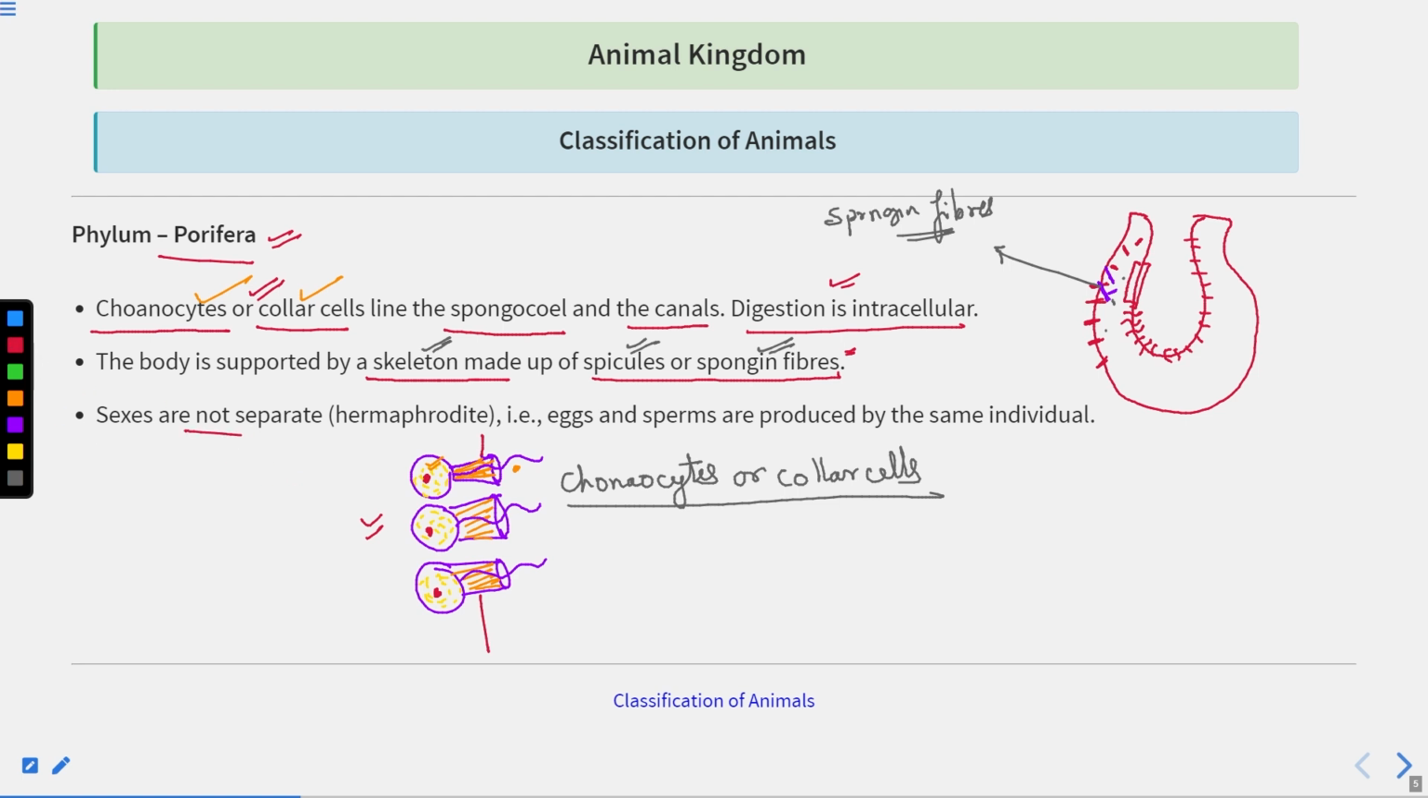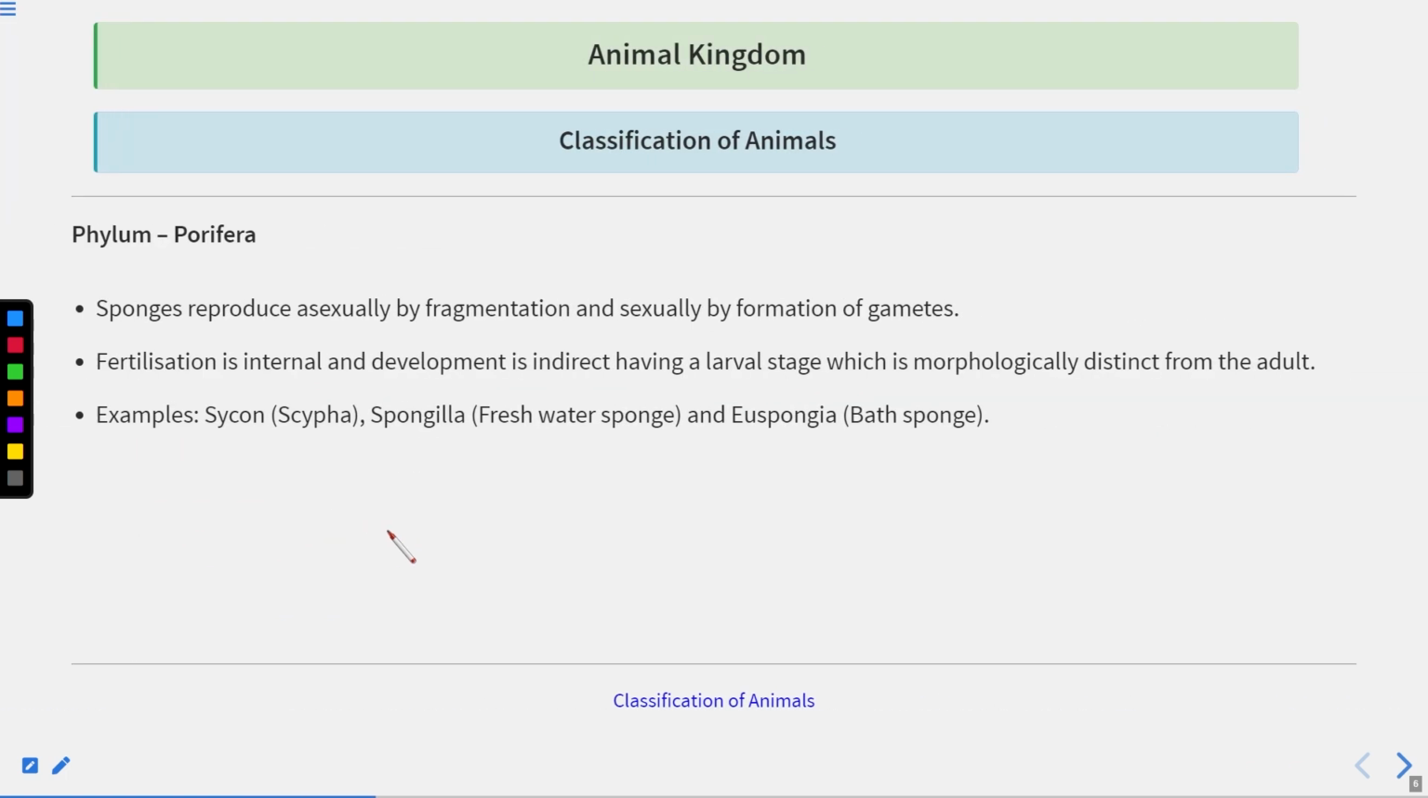Sexes are not separate, so they are hermaphrodite. It means that both male and female reproductive organs are present in the same individual, right? It means that the eggs and the sperms are produced by the same individual, and an organism that produces both male and female gametes in the same individual is called a hermaphrodite. So the sponges are hermaphrodite.